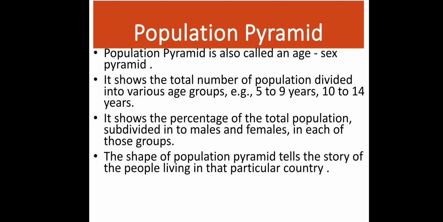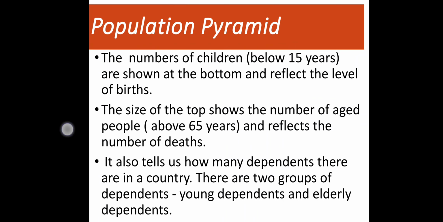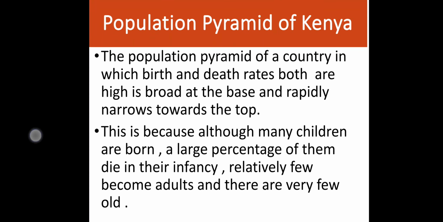The shape of the population pyramid tells the story of the people living in that particular country. Now understand how. The number of children below 15 years are shown at the bottom and reflect the level of birth. So if the bottom is broad, it means more children are being born there. The size of the top shows the number of aged people, old people above 65, and reflects the number of deaths. It also tells us how many dependents are there in a country. There are two groups of dependents: one is young dependents and the other is elderly dependents.